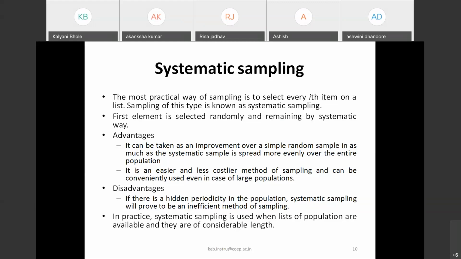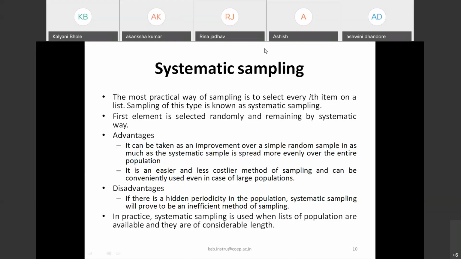So now, how the systematic sampling works. First, for 5,000 population, we will choose the 50 meters. How we will choose this 50 meters is, the first meter we will choose randomly, because we have a list. And then based on the required number of meters, we will just select every ith atom.